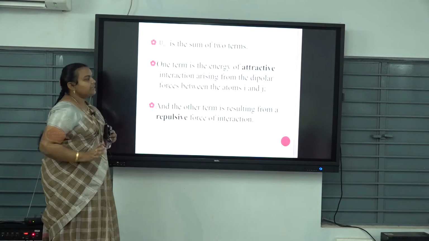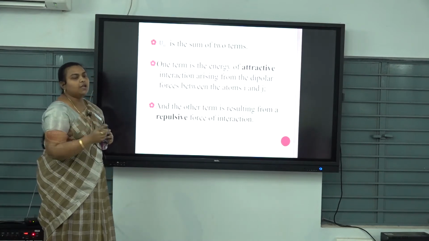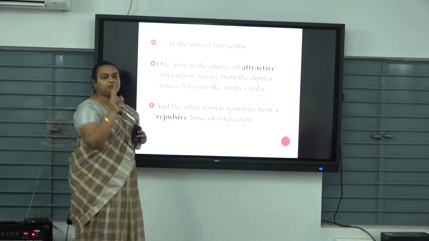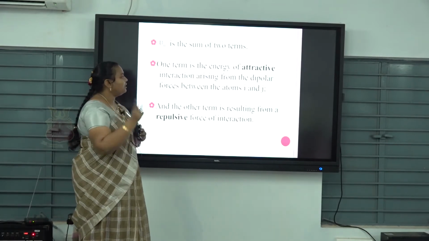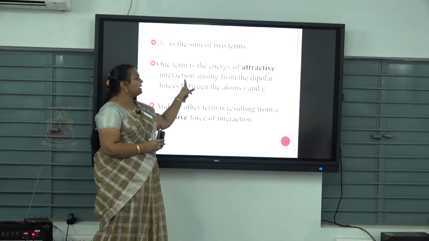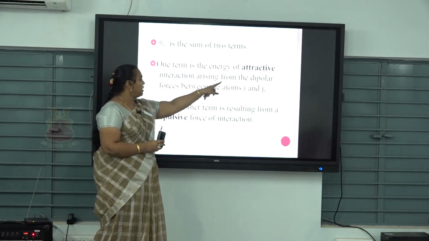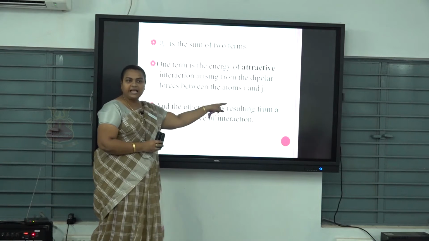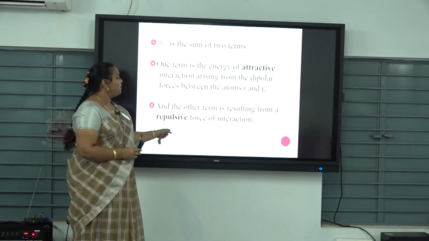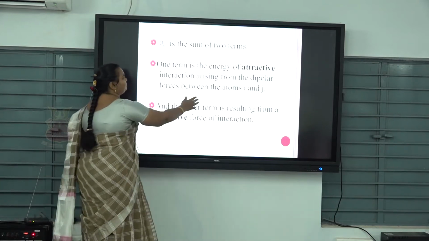And Uij is the potential energy, which is the sum of two terms. One is attractive and the other is repulsive interaction. One term is the energy of attractive interaction arising from the dipolar forces between the atoms I and J, and the other term results from a repulsive force of interaction.